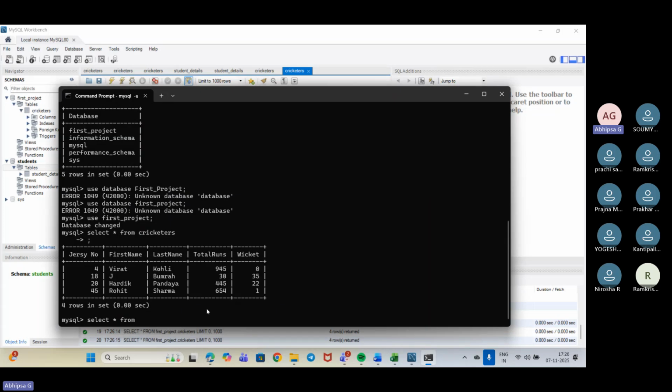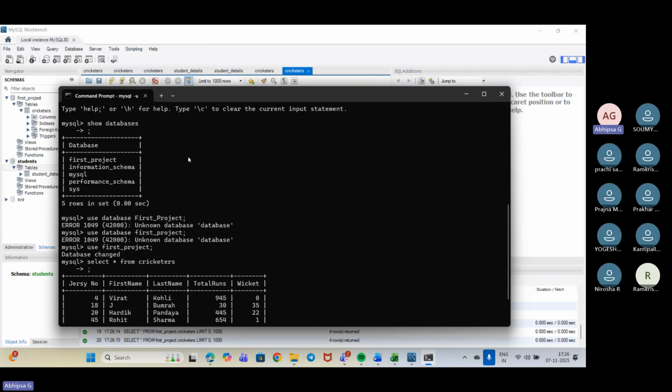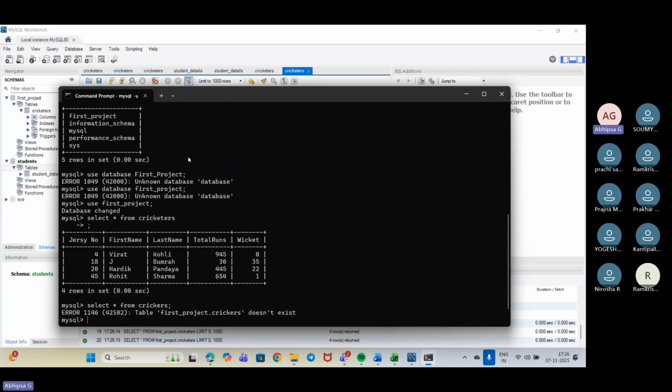Fine. So from here we can take cricketers and then semicolon, enter. Doesn't exist. Why? Okay, since we have created another table. Okay, let's just go ahead with the other table only. Let me show the database first, so that we can get it through.